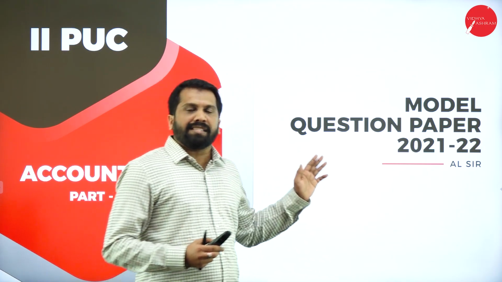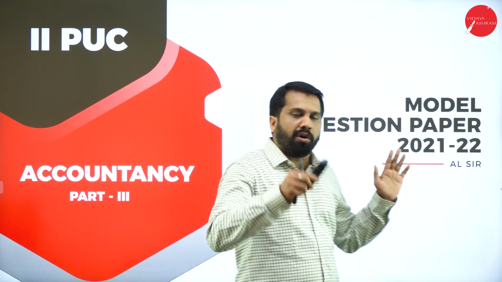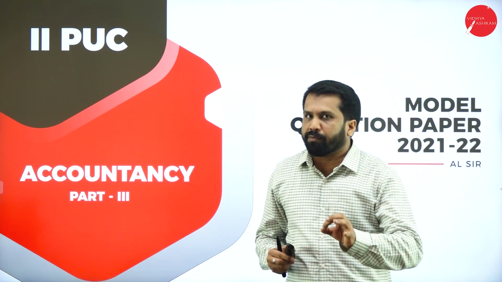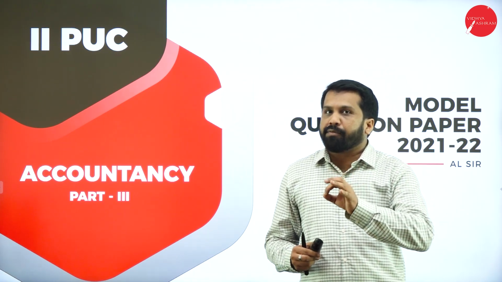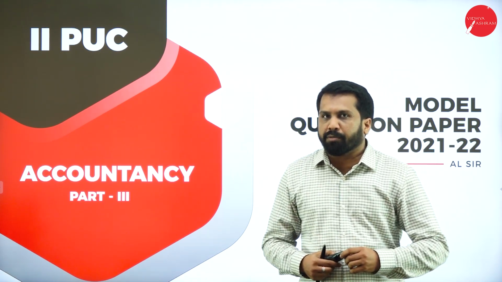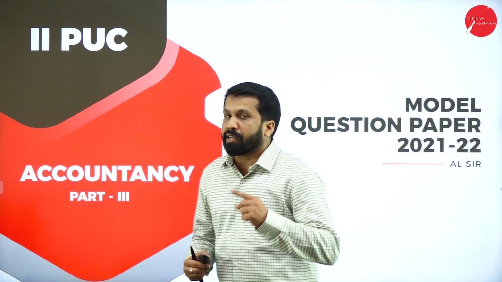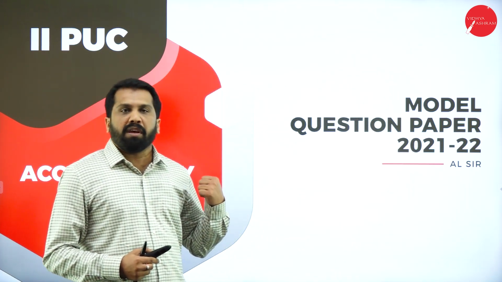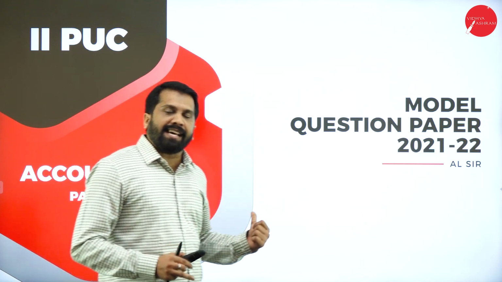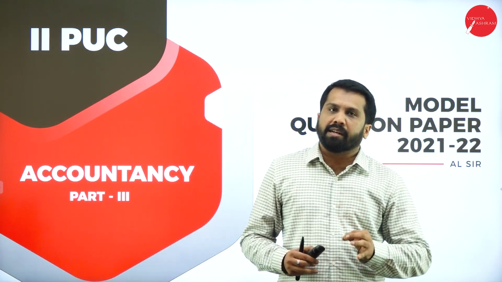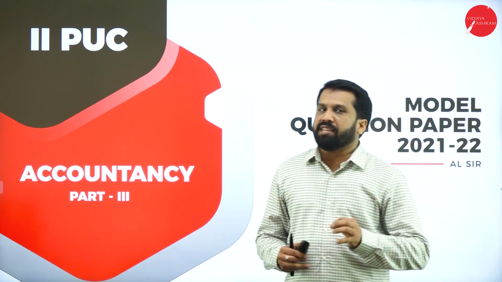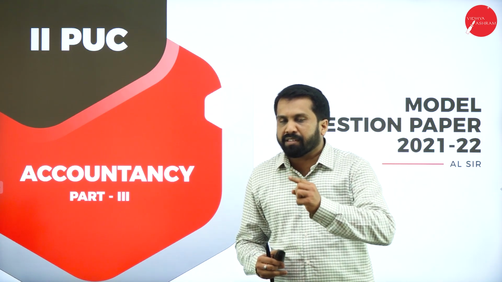If I solve dissolution of partnership, your whole concept of dissolution of partnership will be done. In that way, we are completing this model question paper and we are spending more time on it. It is not like the exact paper you will get, but exact pattern you will get. Only numbers will be changed and adjustment will be changed.